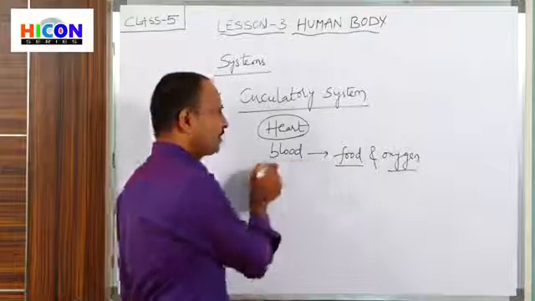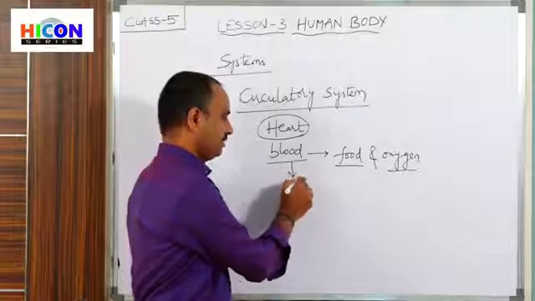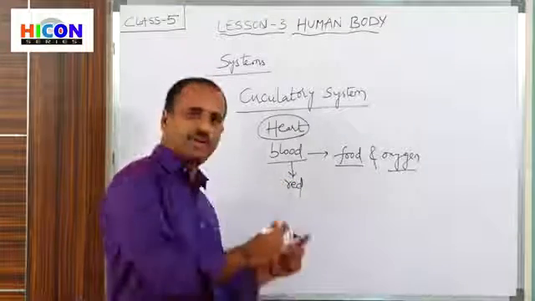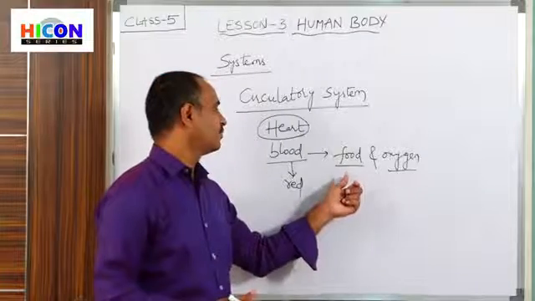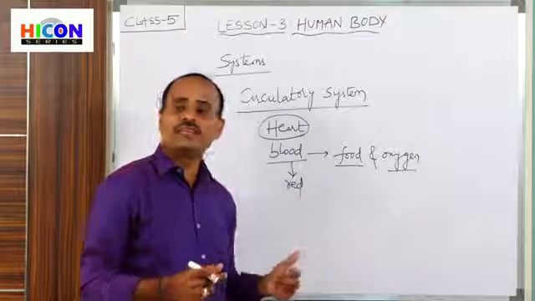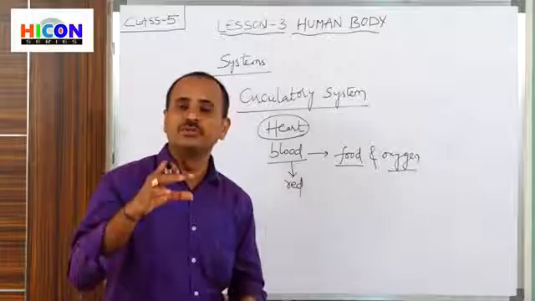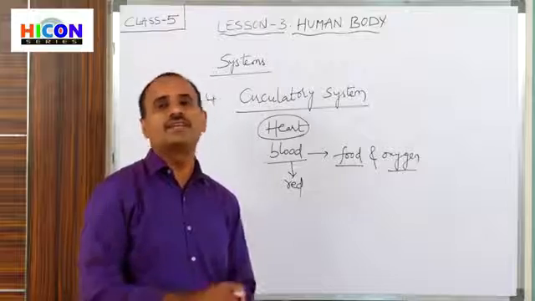And what is the color of the blood? Here the blood is red in color. It is a red color fluid and it carries the food and oxygen. So where does it take food from? It takes food from the intestines. The blood will absorb the nutrients present in the digested food in our small intestine.